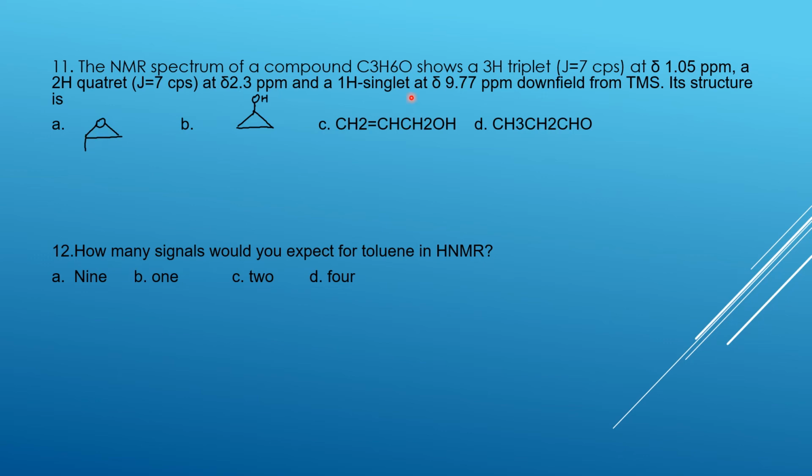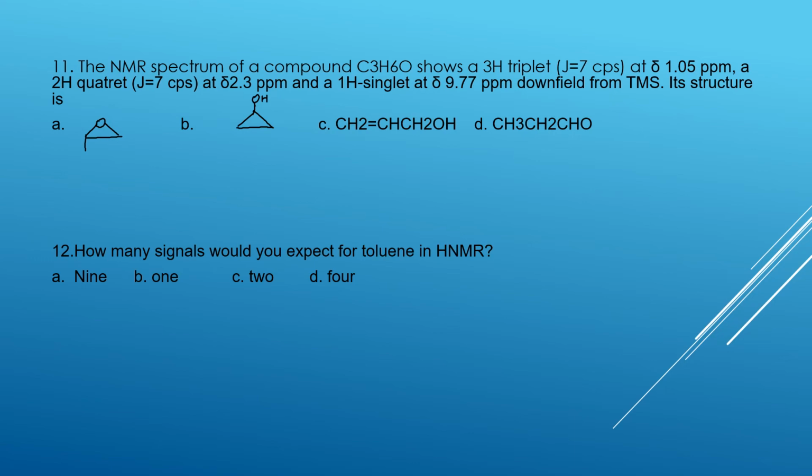The NMR spectrum of a compound C3H6O shows a 3H triplet, a 2H quartet, and a 1H singlet, downfield. Most probably, you just always check these triplets, how many hydrogens are there. This is very helpful to find out the compound. If you are not sure about these ppm values, delta values, you just always check about this one. This will be very helpful to find out the compound.